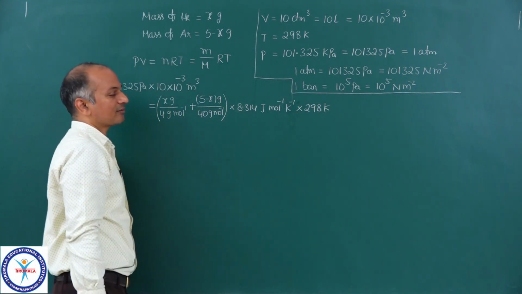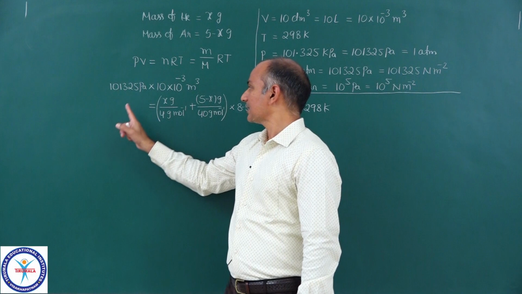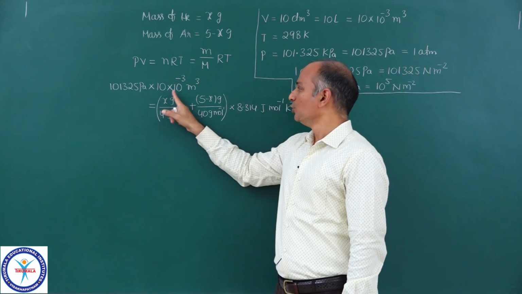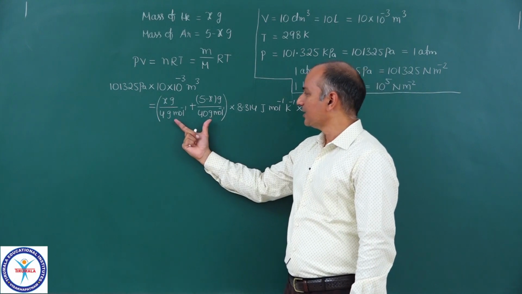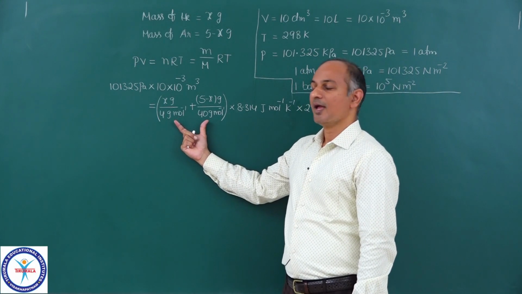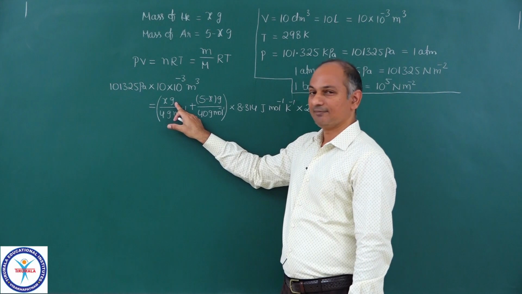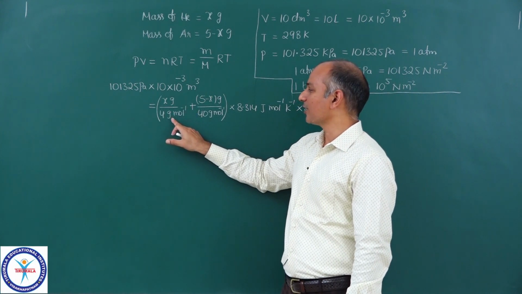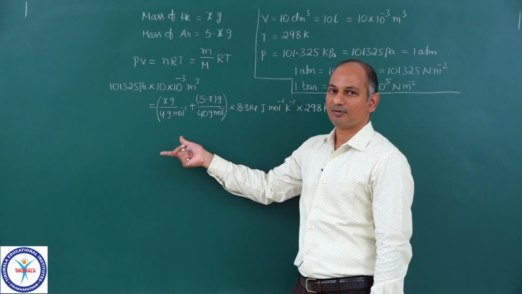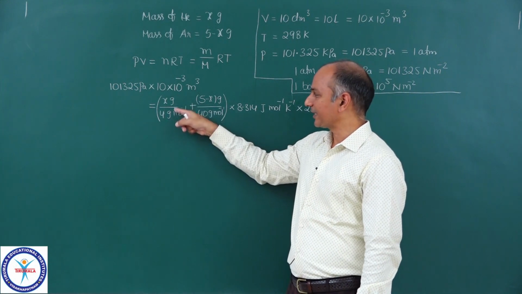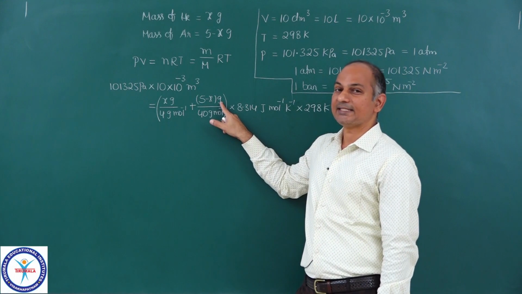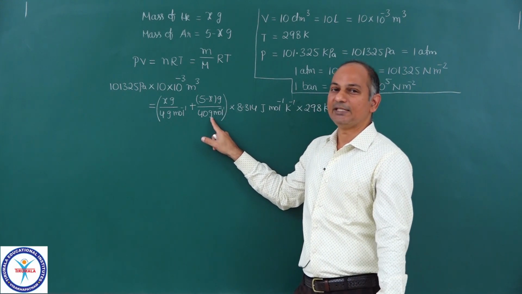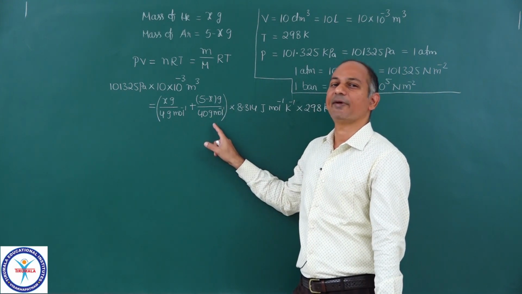And now you see the expression. Pressure in pascals, volume in meter cube, and these are the total number of moles. Actually here you can take x in kg. In that case molar mass will be kg per mole and the conversion factor gets cancelled. Similarly here also you can take mass in kg and then molar mass will be kg per mole, and again the conversion factor gets cancelled.